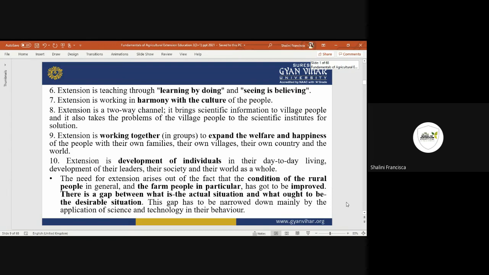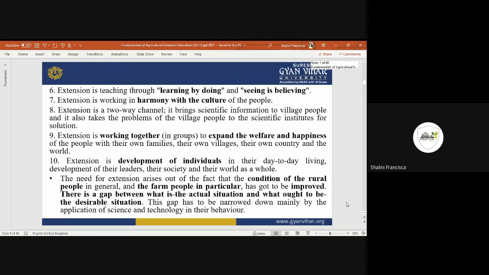Then it's never a one-way challenge, it's not a top-down model. It's not just one person speaking and it is implemented, with no returns and no feedback given. No, it's not like that. Always the solutions are given first, then the people implement, and then they come up with feedback, whether it is working or not working, or where there are gaps, and then they improve.